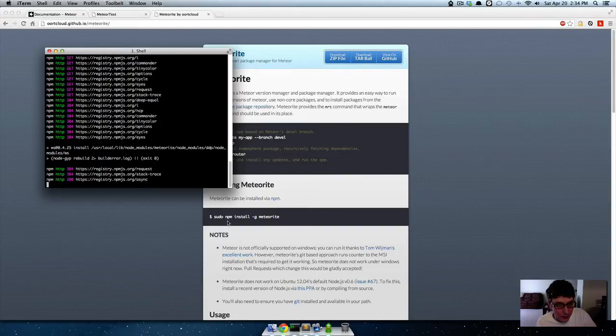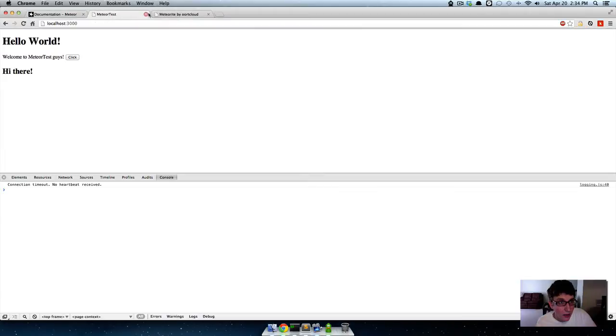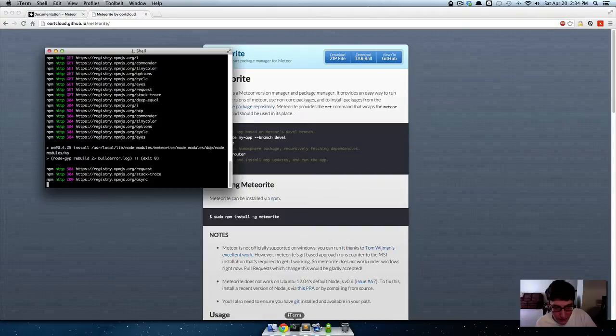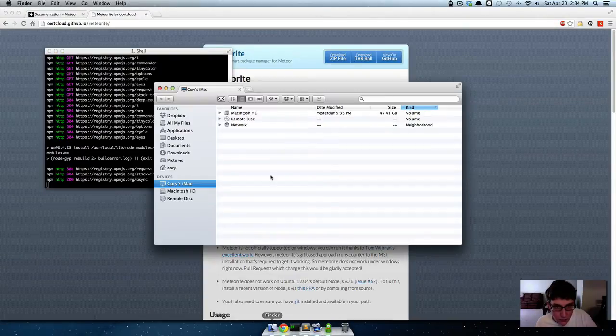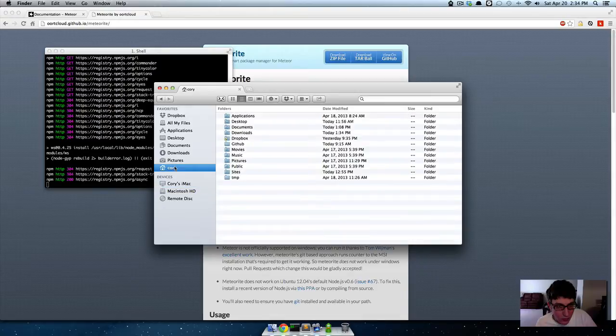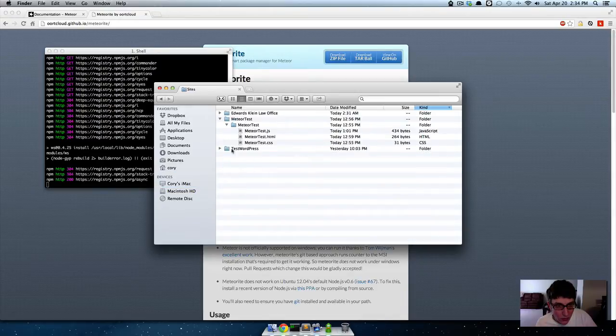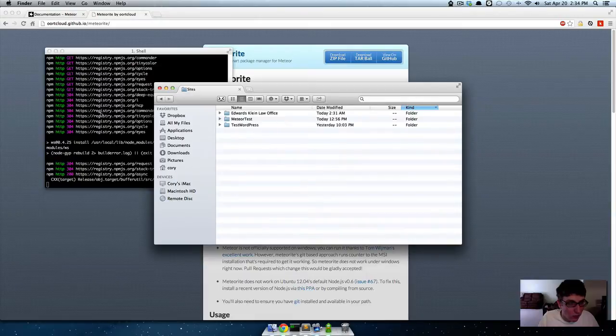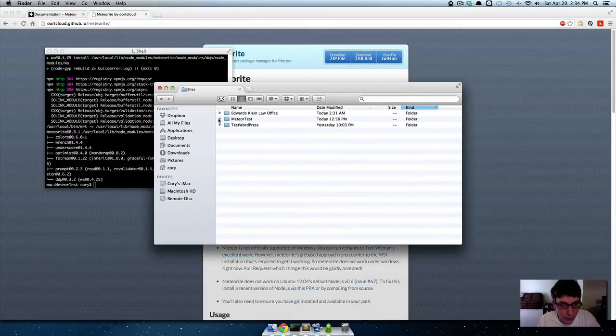And then it'll install that, and we can close this Meteorite test thing. We'll have it make the folder, that way we don't have nested folders like that.